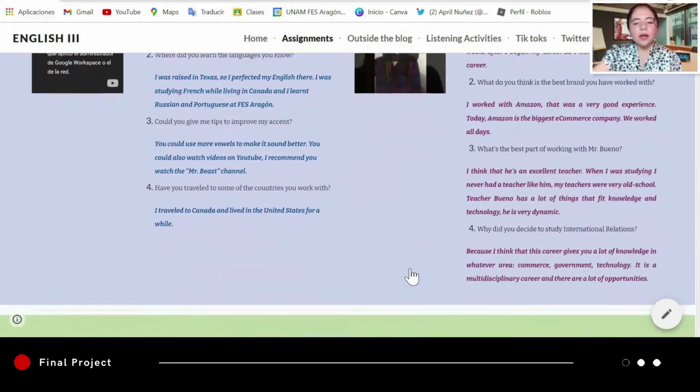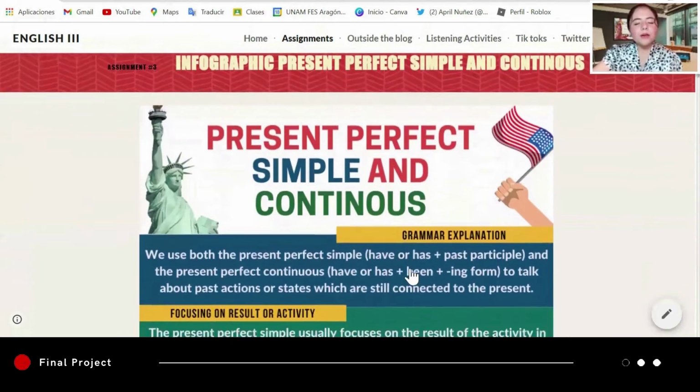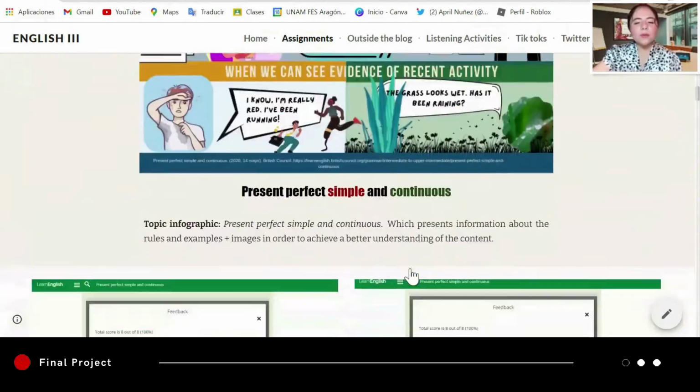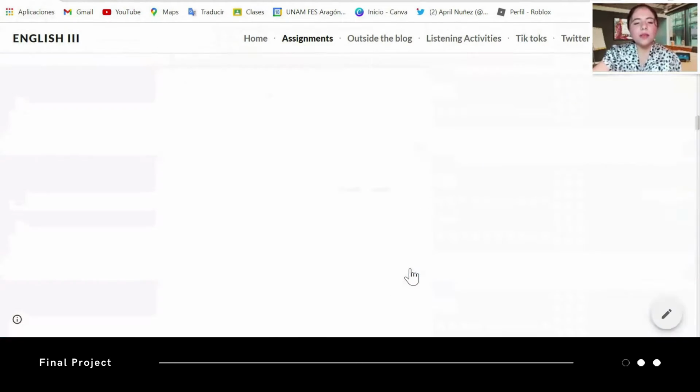Here's the speaking activity that I did with my breakout group partners, and here's an infographic about present perfect, simple, and continuous. Here are my results from the grammar test, and here you can see my example of a visa format. Then here's my CV. You can see in it all the things that I've done.